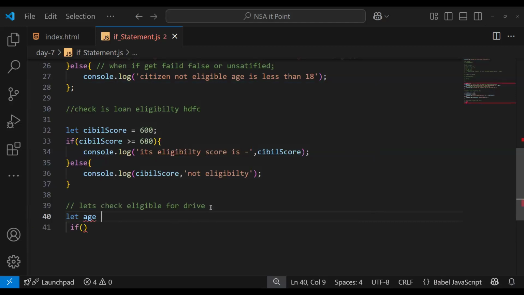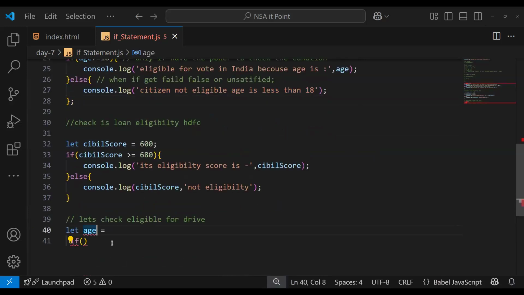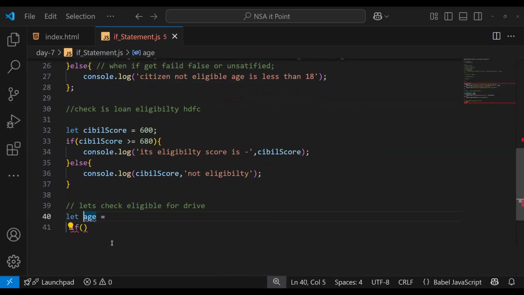Let age equal, we already created age here. Person age equals 18.